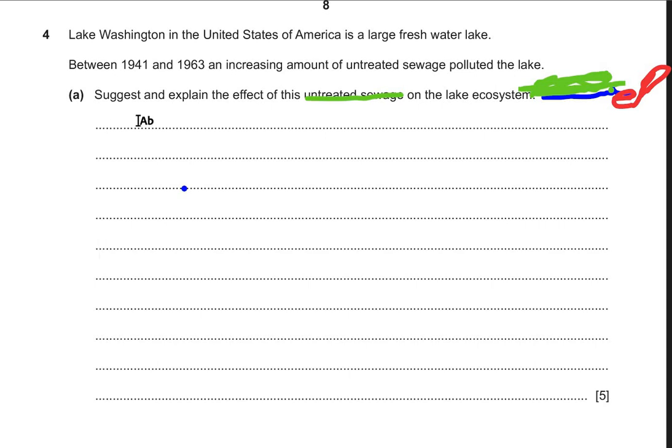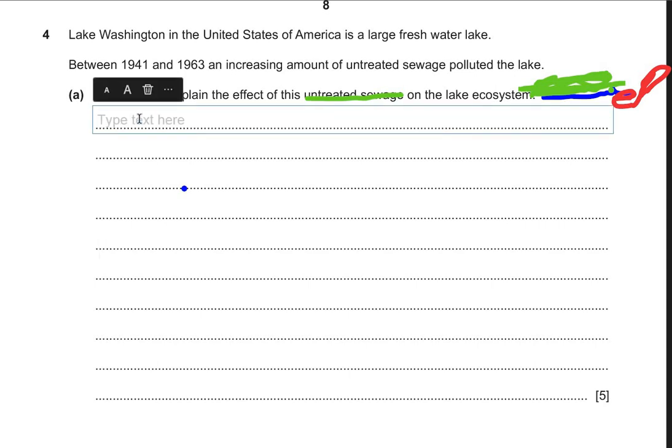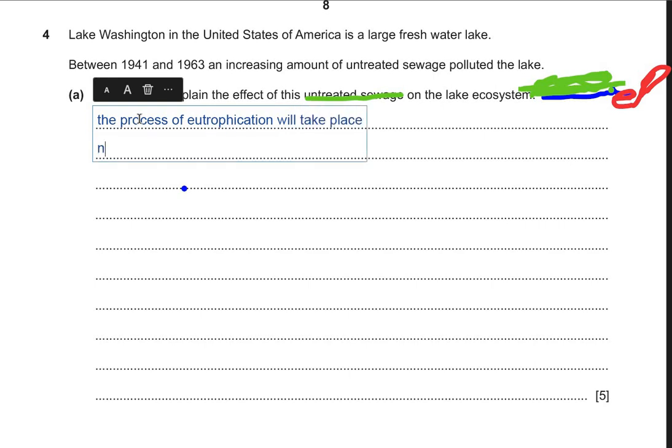So we are getting the mark for writing down the process of eutrophication in this question. Basically, the examiner is asking you the process of eutrophication in 5 marks. So we will write that the process of eutrophication will take place. Nitrates and phosphates will give rise to the production of algae on the surface of water.